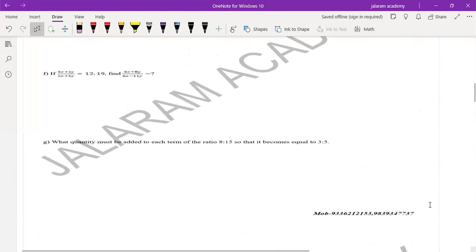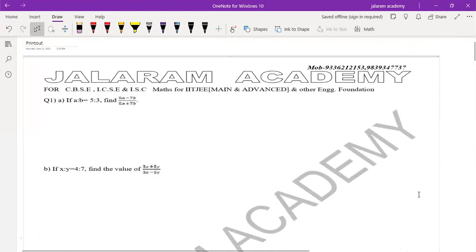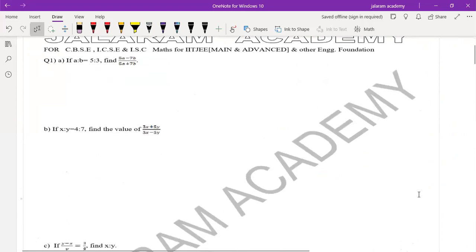Some questions are given in this assignment. As an example, if A is to B equals 5 is to 3, how to find 5A minus 7B over 5A plus 7B using this ratio? If A is to B equals 5 is to 3, find 5A minus 7B is to 5A plus 7B.